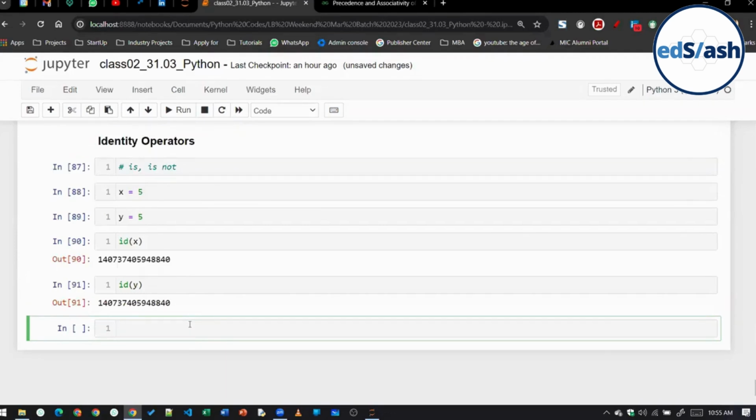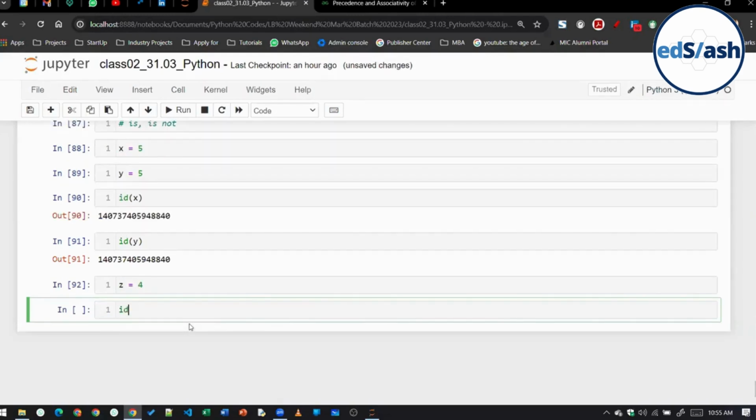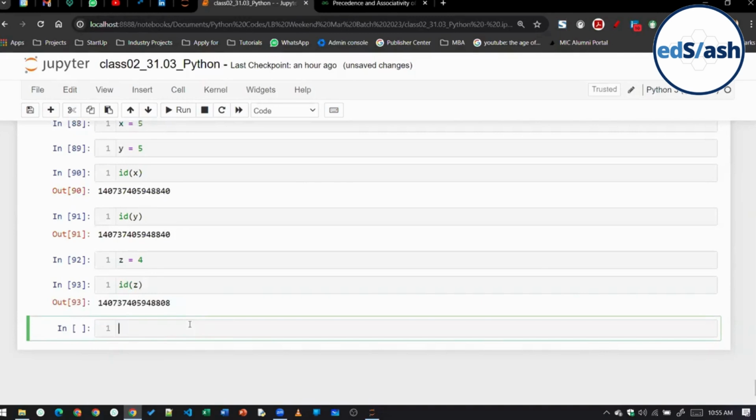In case of immutable data, if the value stored is the same in two different variables, here 5 is stored in x and 5 is stored in y, Python will assign the same ID to both because they're immutable in nature, they cannot be modified. But suppose the value is different. Let me show you. There is a variable called z, and there is 4 there, and I write ID of z. You can see it is giving us a different number.